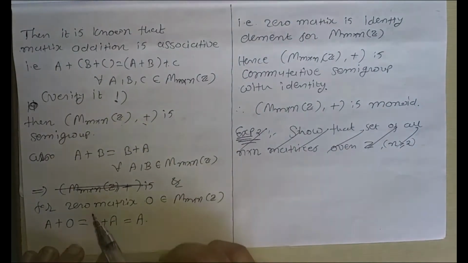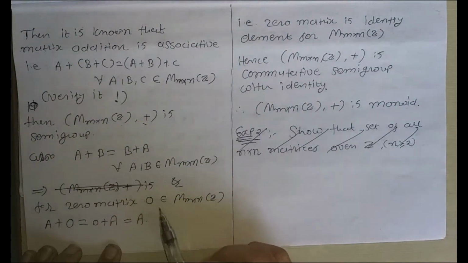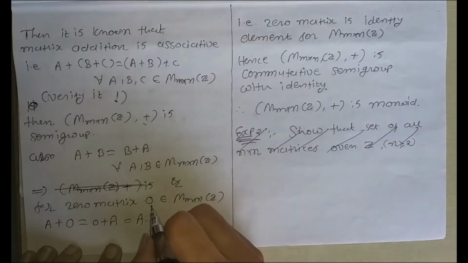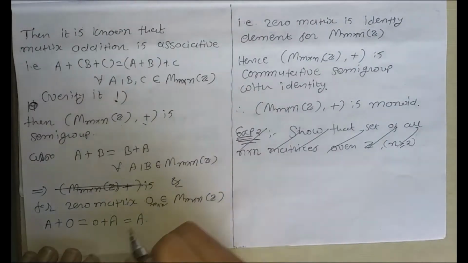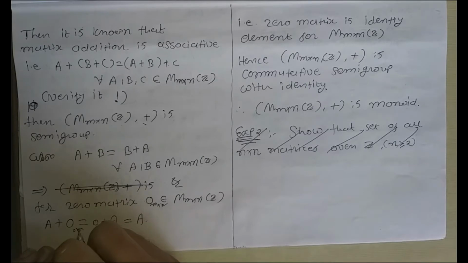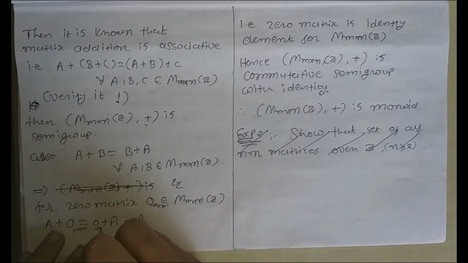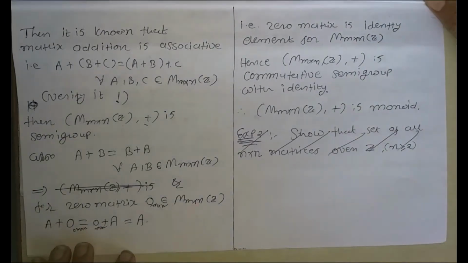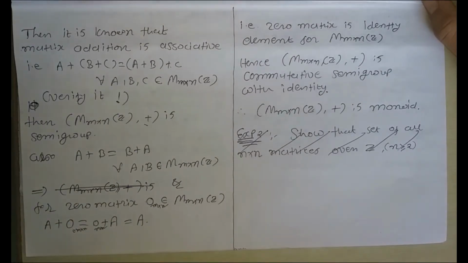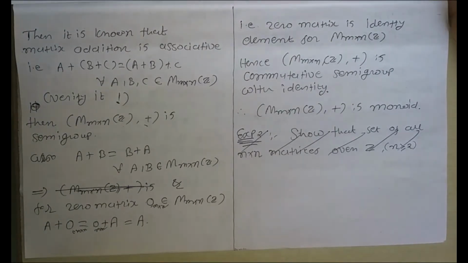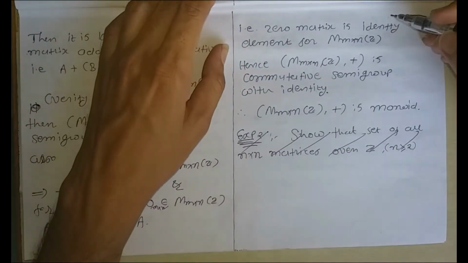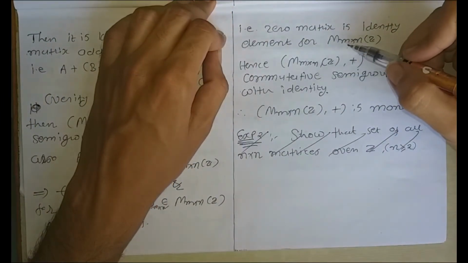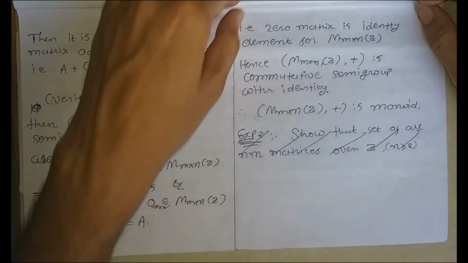Now, for the zero matrix, 0 m×n belongs to M m×n(Z), A plus 0 m×n, and 0 m×n plus A, is equal to A. When we add the 0 matrix to any other matrix, we get the same answer. So, the 0 matrix works as the identity element for M m×n(Z).